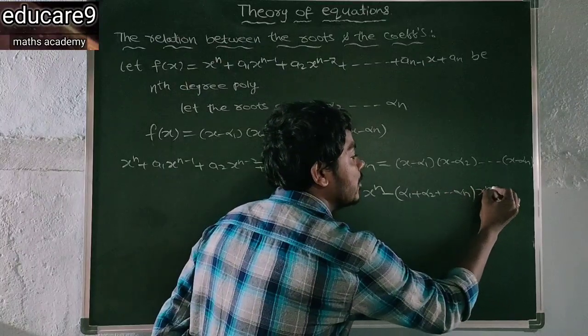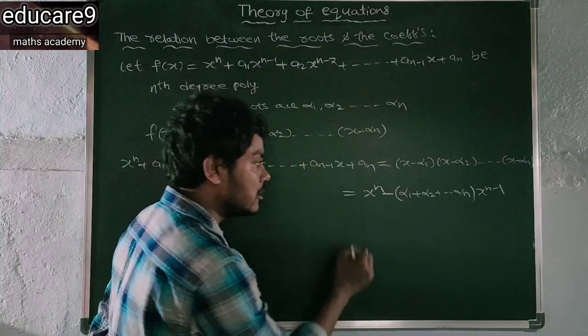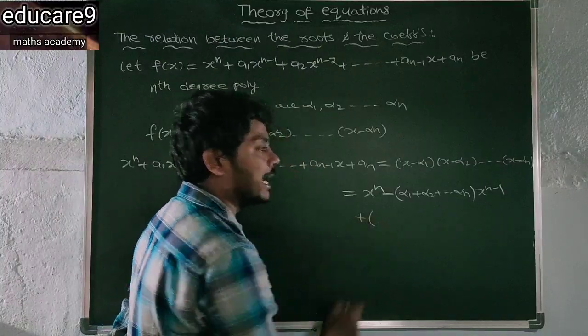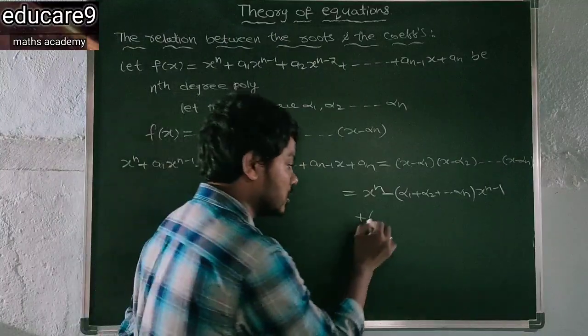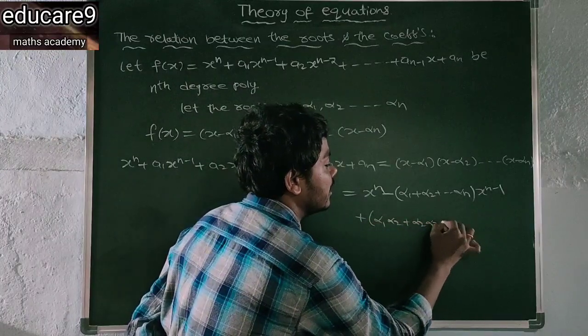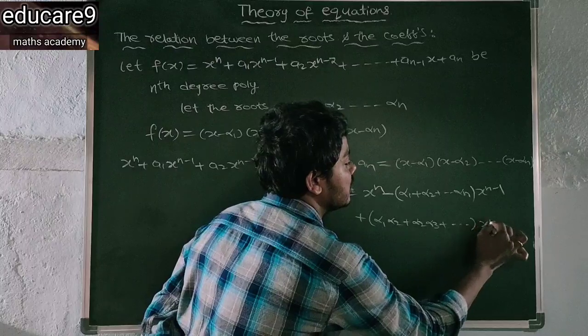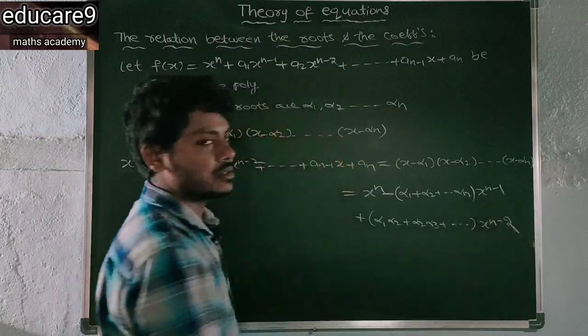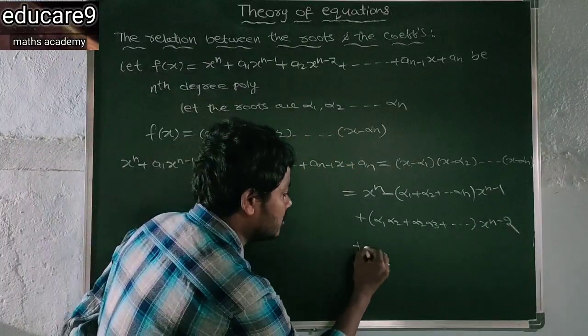Here, times x to the power of n minus 1, plus you will get the product of two roots, that is alpha 1 alpha 2, alpha 2 alpha 3 and so on, times x to the power of n minus 2, and so on.